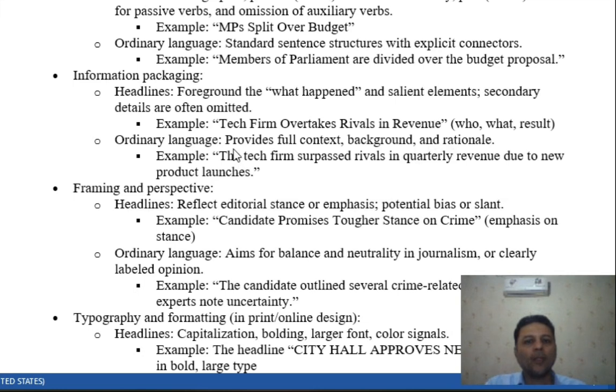All right. But the ordinary language reads as follows: the tech firm, a company, surpassed rivals in quarterly revenue due to new product launches. All right. So you see how long it is. And we give the foreground or the context to it too. We set the stage one way or another, or in the column and in the body text, we talk in detail about it or at length.